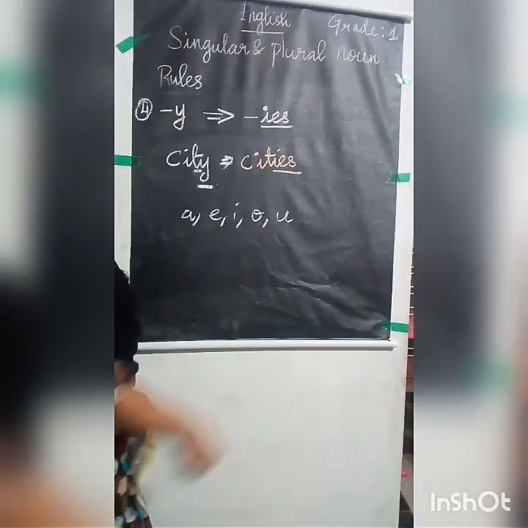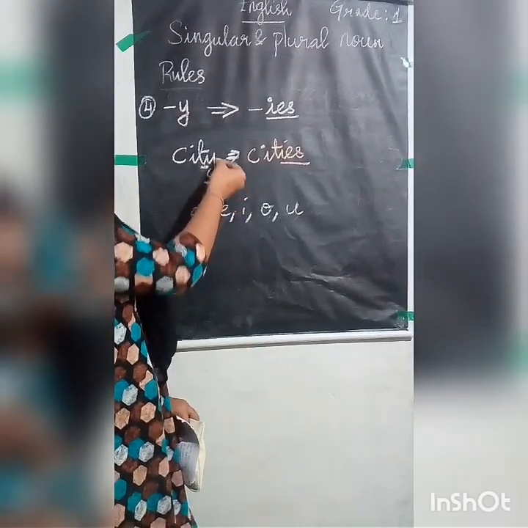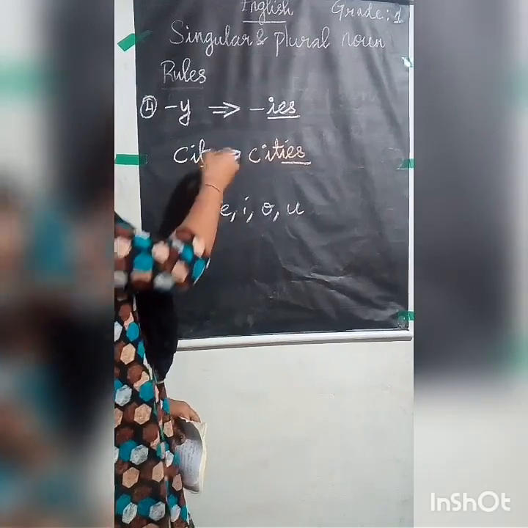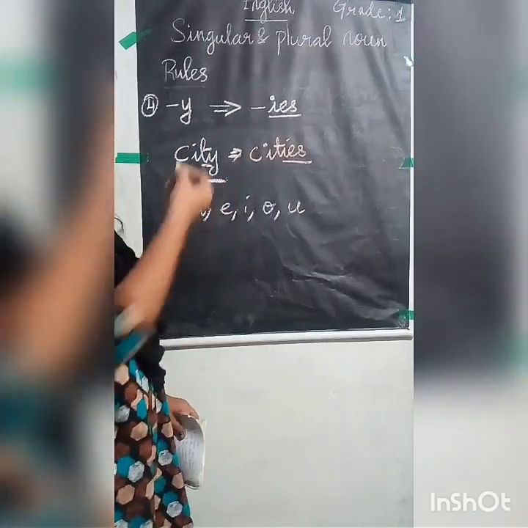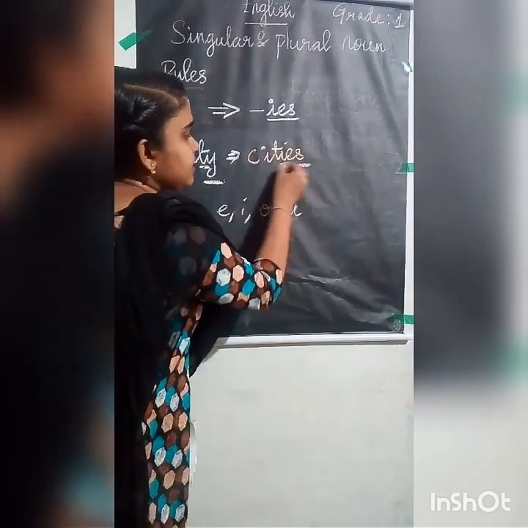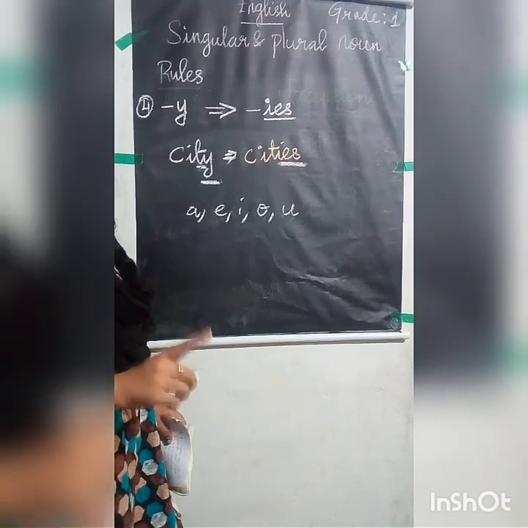What I told is, in a singular noun, if the last letter ends with Y, you check the letter before it. And if it is a consonant, you have to write IES at the end of the word to make it a plural. Okay.